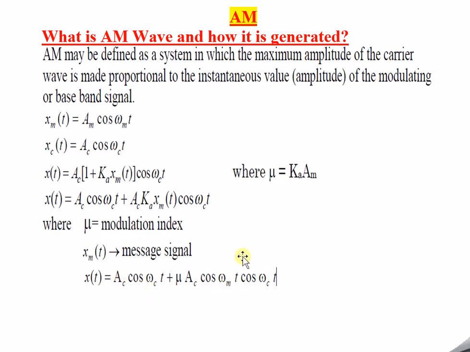So how has this equation come? It has come from this equation, and if we combine these two, we will get this. Inside the bracket, with some mathematical adjustment, you take it inside and you get this. I have defined mu because k into am is nothing but mu. So mu is substituted. Simple mathematics, nothing else. Why has this equation occurred? Now, if I explain the generation of the AM wave with the help of a circuit, then it will definitely be clear why this equation arises.